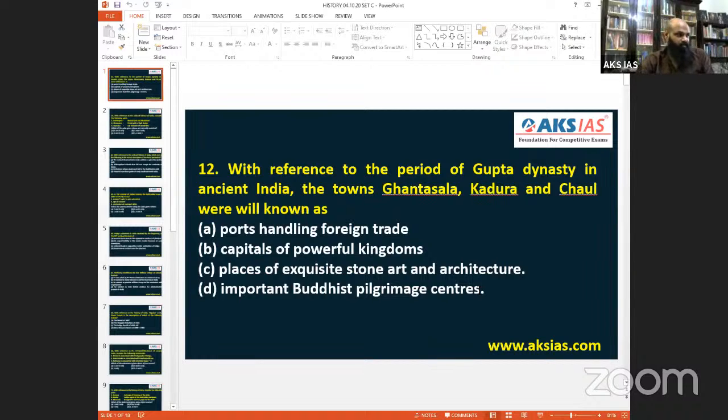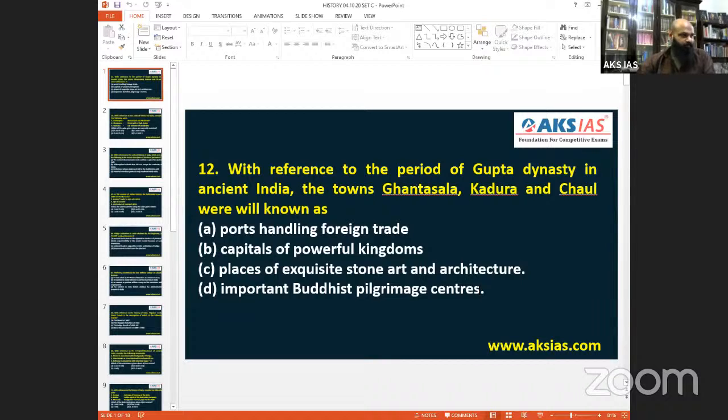So Kadura and Chaul, what are they well known for? Other things, they are pilgrimage centers, Buddhist centers. Ghantasala is in the Andhra region near Vijayawada. In 2019 there was news of Ghantasala where they found a Buddhist statue almost 70 feet long.